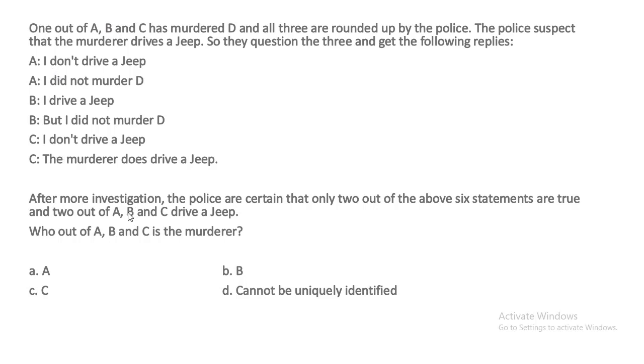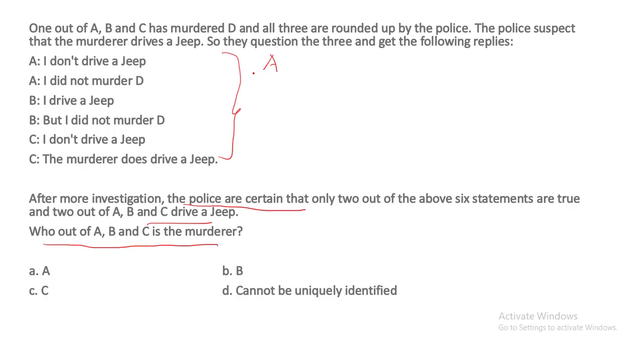If you check these statements, they are either about who is driving the jeep or who has murdered D. Now, one way of solving such puzzles is assuming the data about what has been asked. They are asking us to find out who is the murderer. So one way of solving, we can assume that out of A, B, and C, A is the murderer, and we will check the facts. Based on these facts, we'll try to check whether the statements are true or lie, and whether the statements are consistent with each other or not.